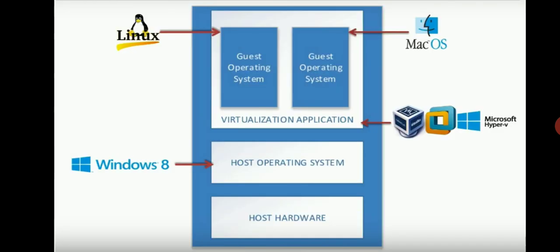Now we will discuss virtualization architecture. The basic virtualization structure looks like this. The last one in the base is host hardware. In that, CPU, processor, hard disk, RAM and different computer hardware reside. I have an operating system, Windows 8. I need to install two different operating systems as guest operating systems using virtualization applications.